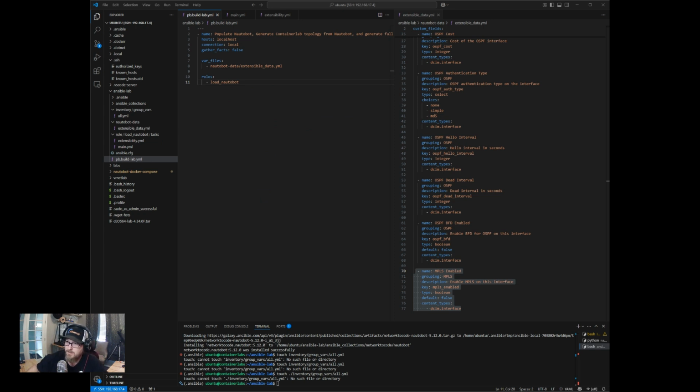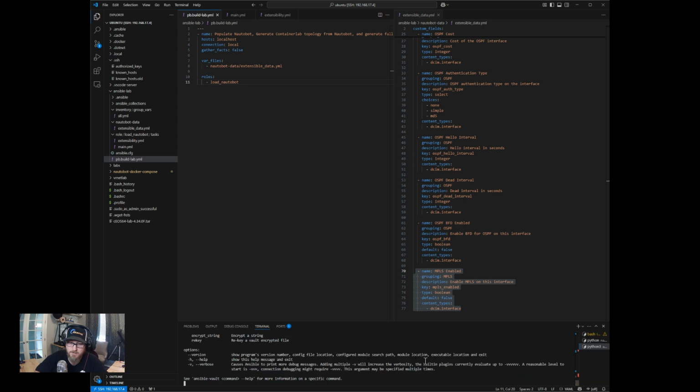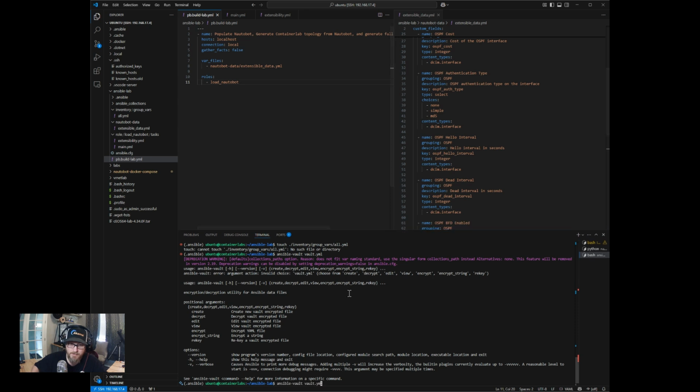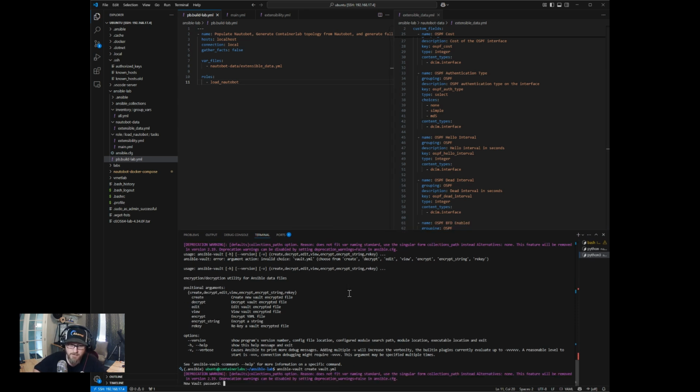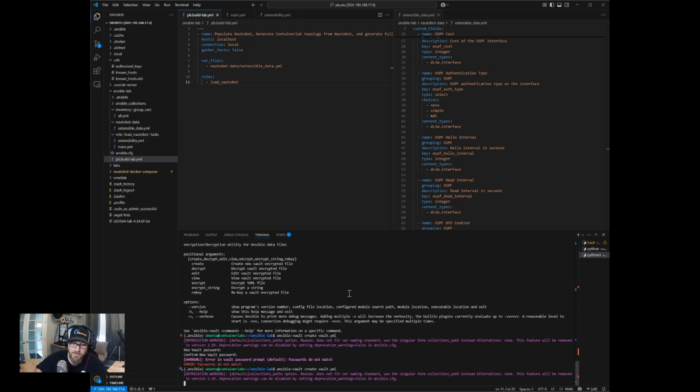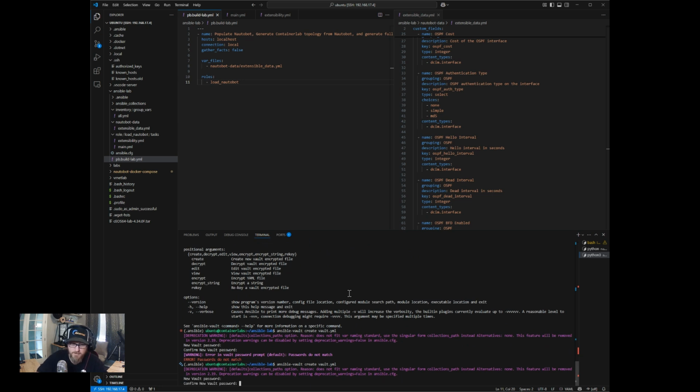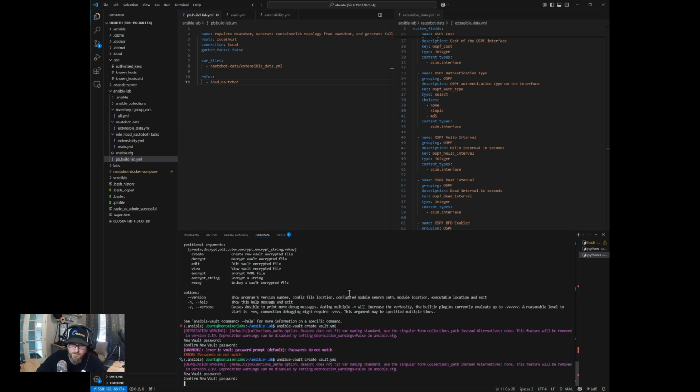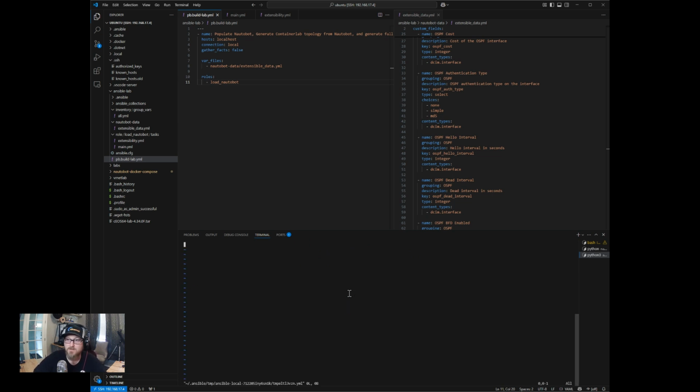We want to create a vault text file. We're going to do ansible-vault create vault.yaml. And I think I have to add a password. Oh, vault create. Okay, we're going to add a password to this. We'll just call it vault1234. Vault1234. That's a super secret password. Let's try this again. I hit the wrong keys. Okay, our super secret password is vault1234.